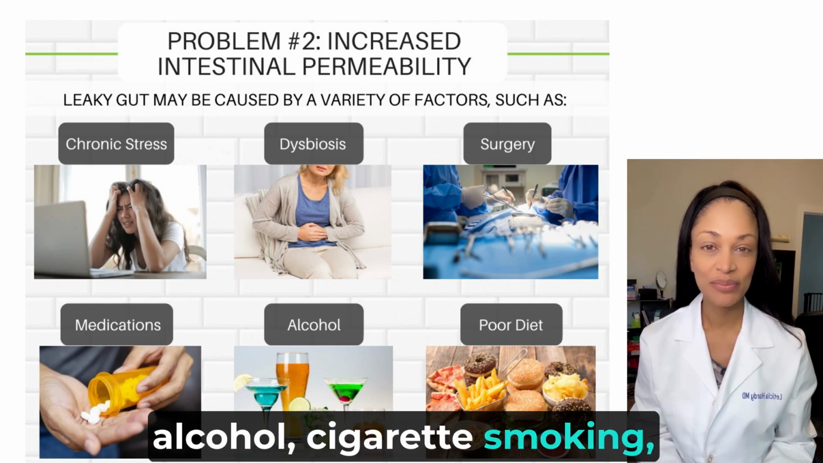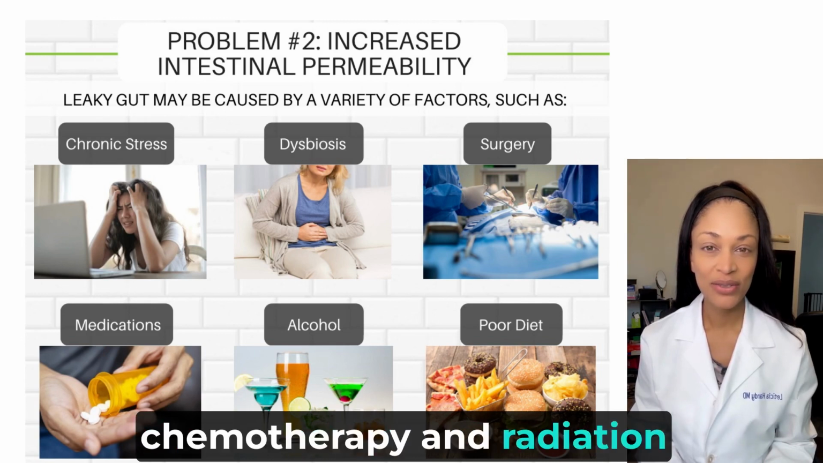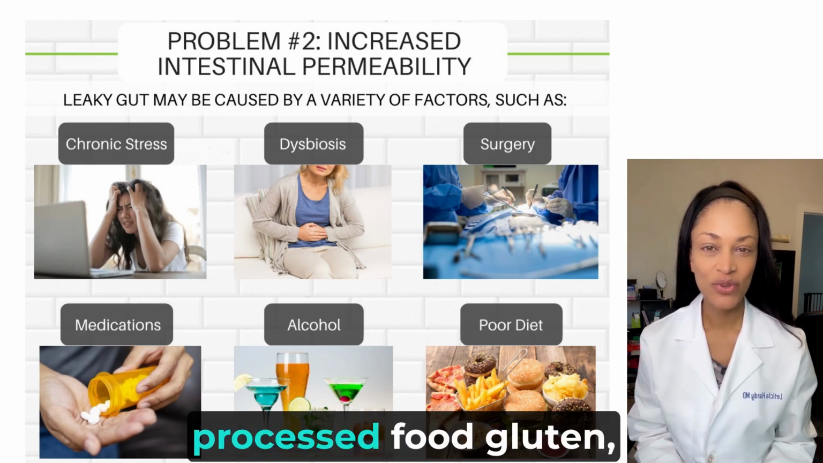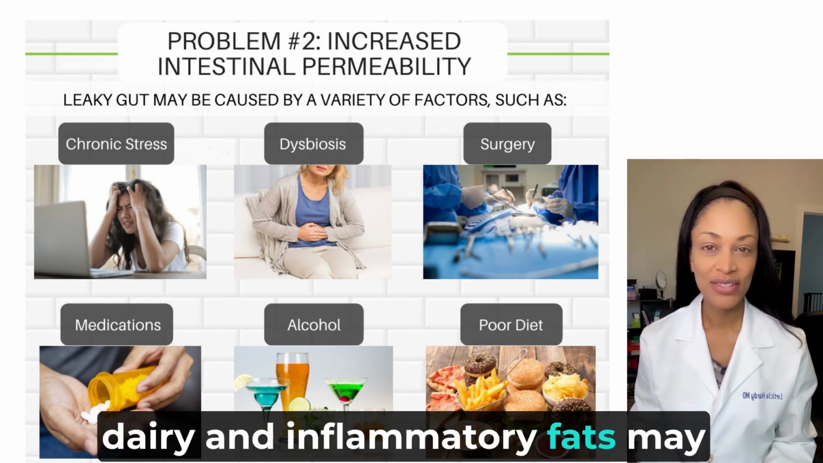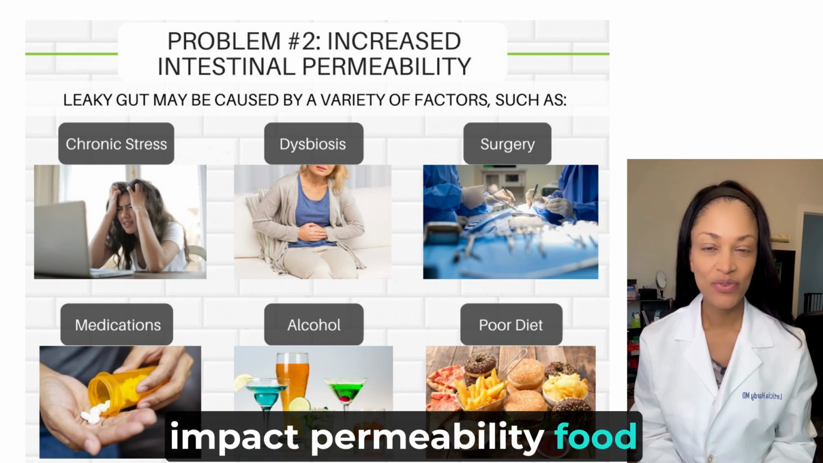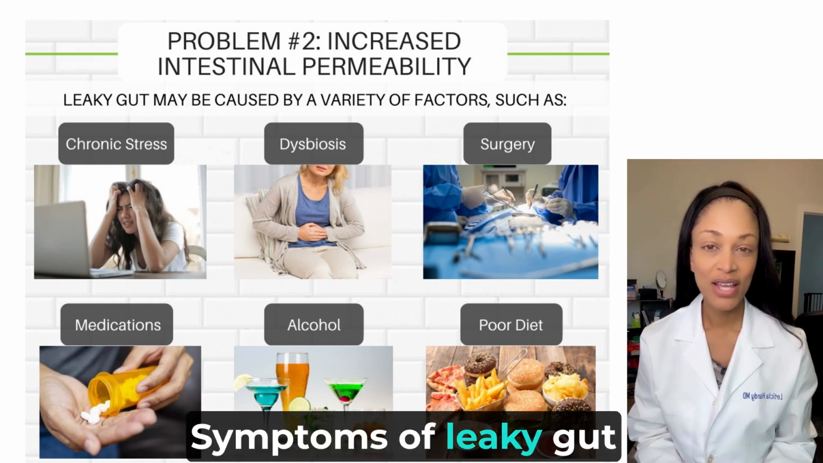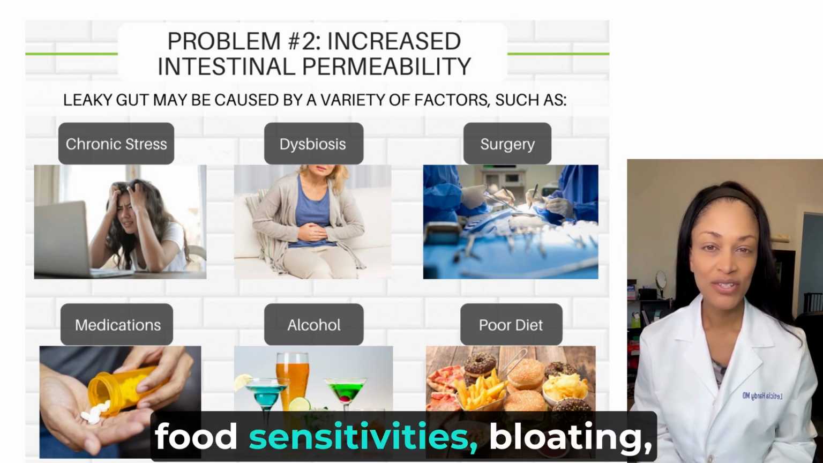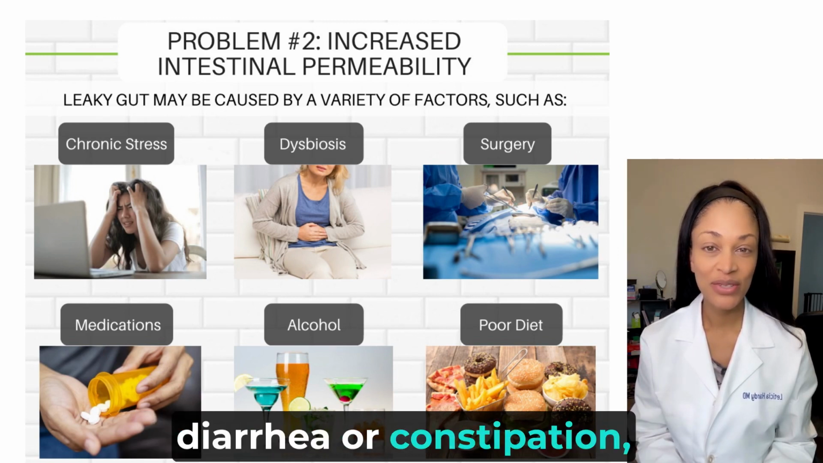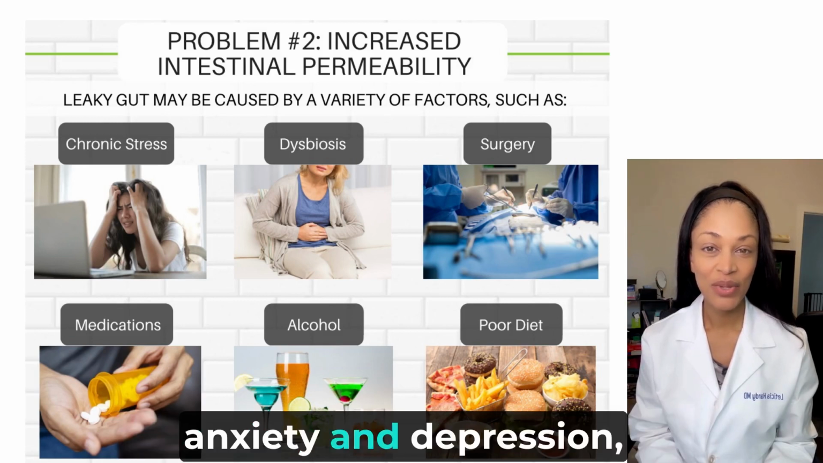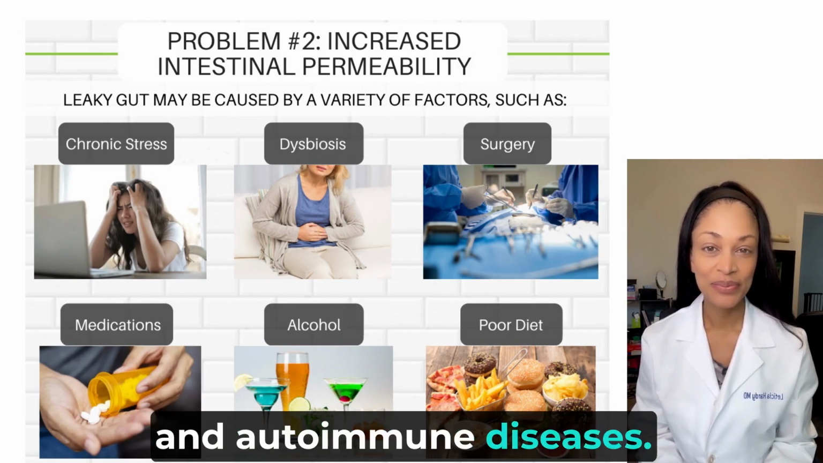Alcohol, cigarette smoking, chemotherapy and radiation, traumatic brain injury, surgery. Poor diet. Sugar, processed food, gluten, dairy, and inflammatory fats may impact permeability. Food sensitivities. High-intensity exercise. Symptoms of leaky gut may include fatigue, food sensitivities, bloating, diarrhea or constipation, joint pain, skin rashes, brain fog, concentration issues, headaches, anxiety and depression, and autoimmune diseases.